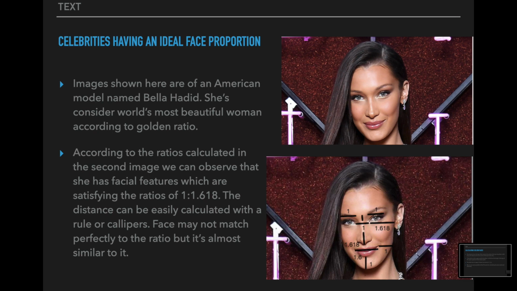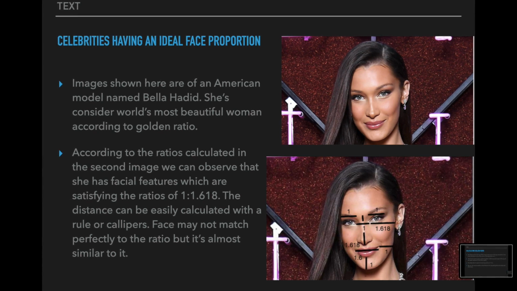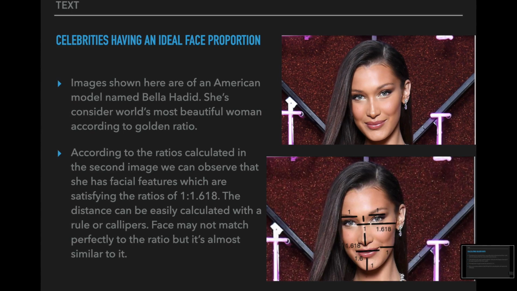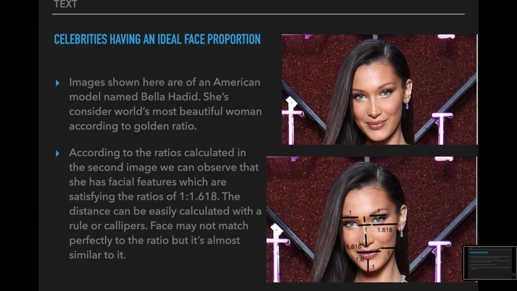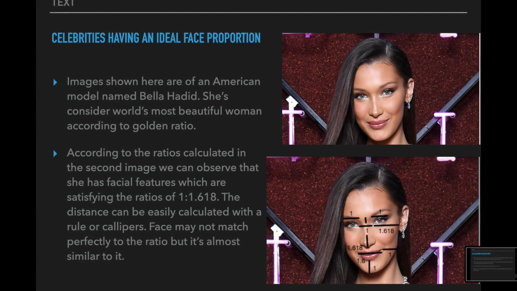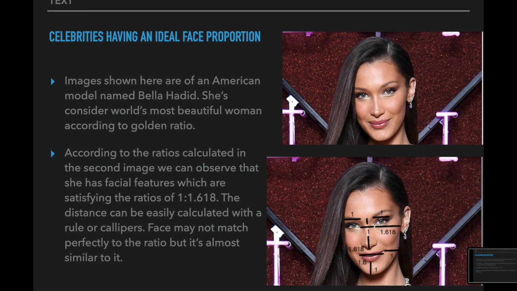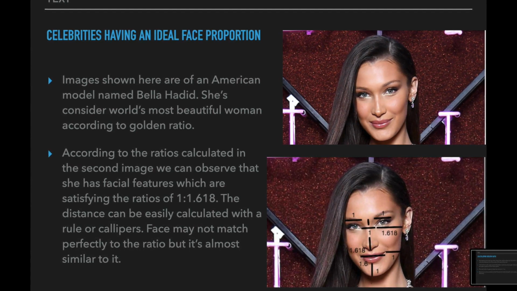Now I will be talking about some celebrities having ideal face proportions. Images shown here are of an American model named Bella Hadid. She is considered the world's most beautiful woman according to the golden ratio. According to the ratios calculated in the second image, we can observe that she has facial features which satisfy the ratio of 1 to 1.618.